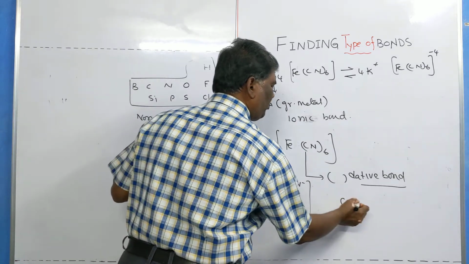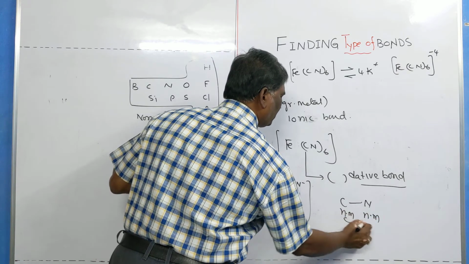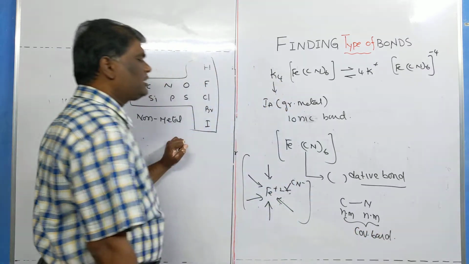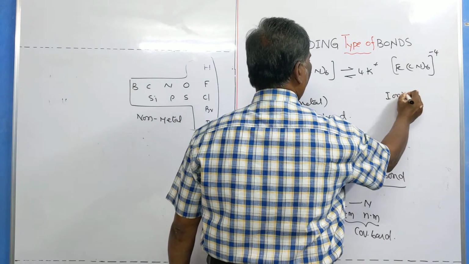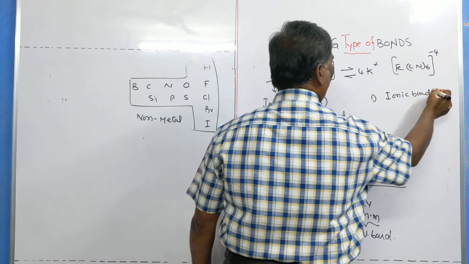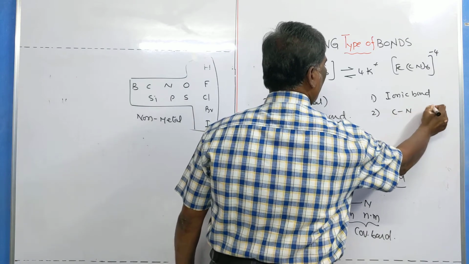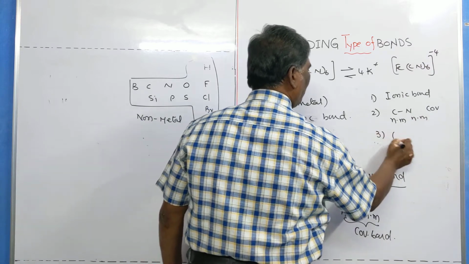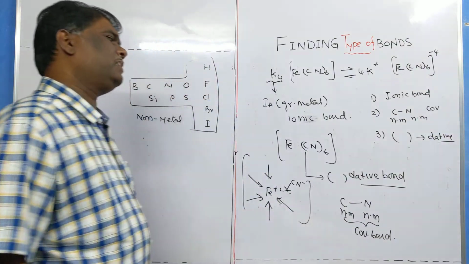One more point. In between carbon and nitrogen, you learn this is non-metal and this is non-metal. Between two non-metals, we find a covalent bond. Thus, the molecule has which bonds? One, ionic bond. Ionic bond is found by the examination of potassium. If potassium is there, ionic bond formation is expected. Between carbon and nitrogen, covalent bond, because both are non-metals. In between non-metals, covalent bond, and the small bracket represents the dative bond. Please remember, the small bracket in the formula represents the dative bond.